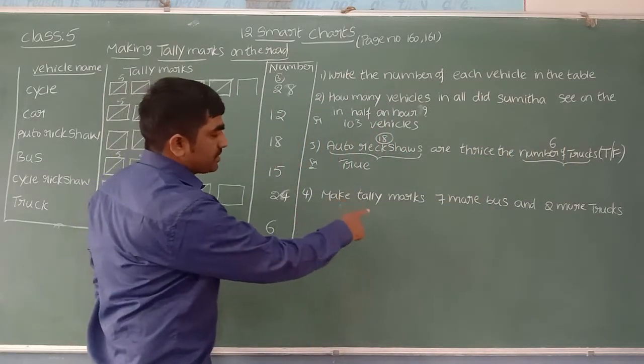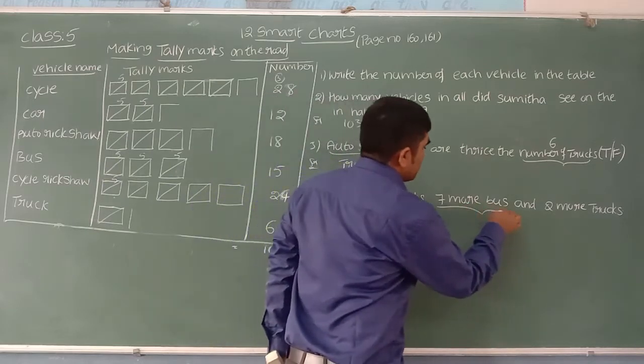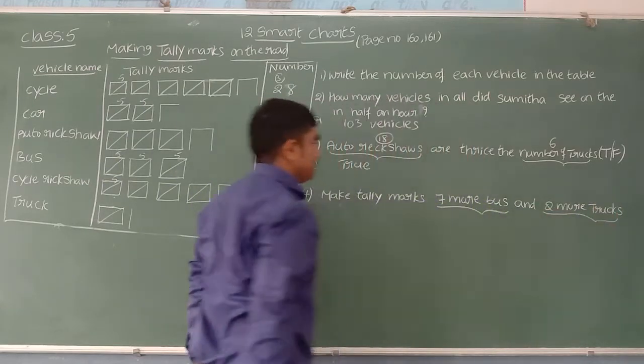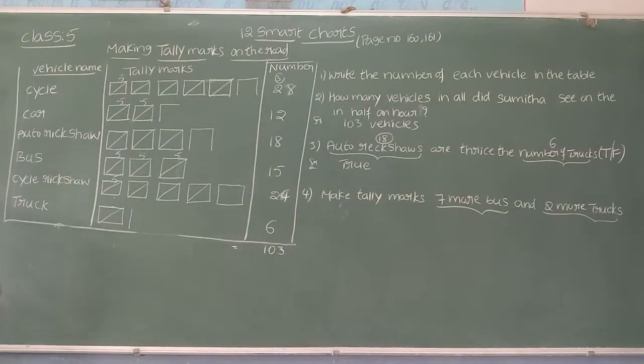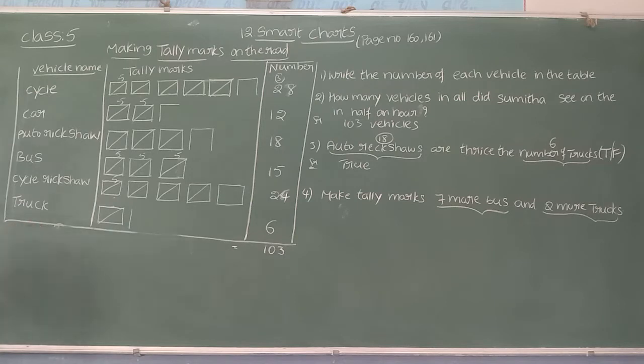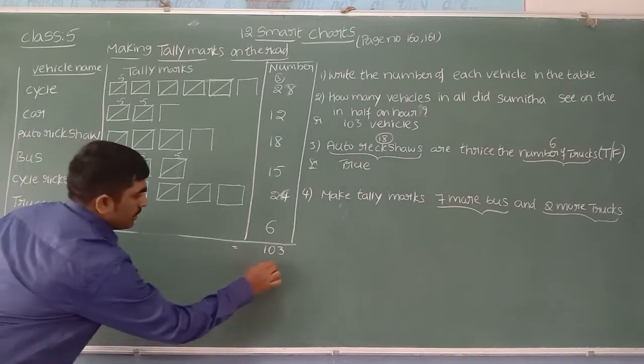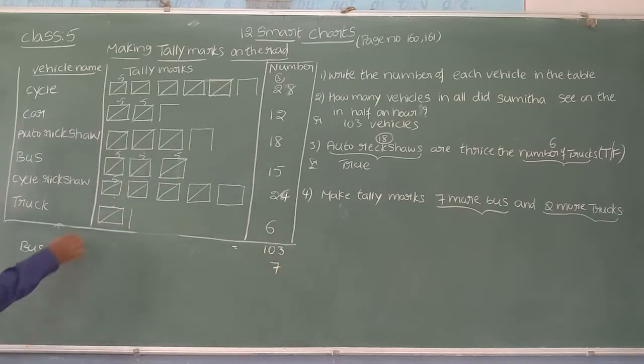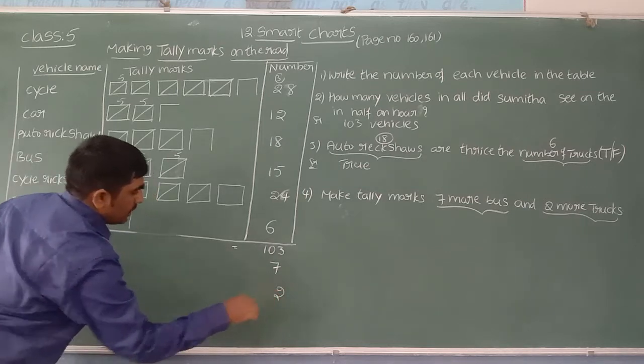Make tally marks. You take 7 more buses and 2 more trucks. Yes, let us take the buses. How many will we take now? We will take 7 buses. We will take here 7 buses. And next, 2 trucks. Now let us take the number of trucks. How many? Number of trucks, 2.